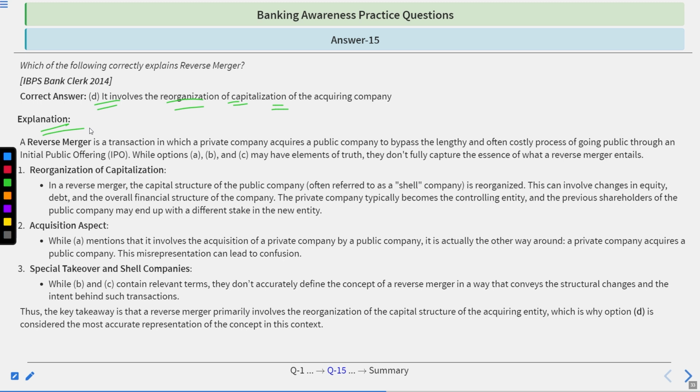In a reverse merger, the capital structure of the public company or shell company is reorganized. This could involve changes in equity, debt, and the overall financial structure of the company. The private company typically becomes the controlling entity, and previous shareholders of the public company may end up with a different stake in the new entity.